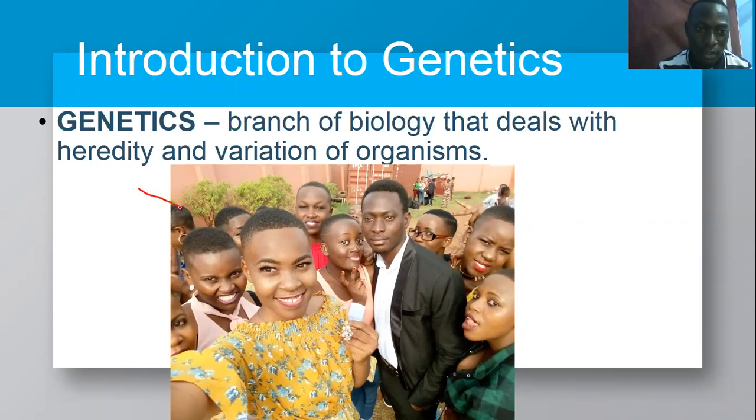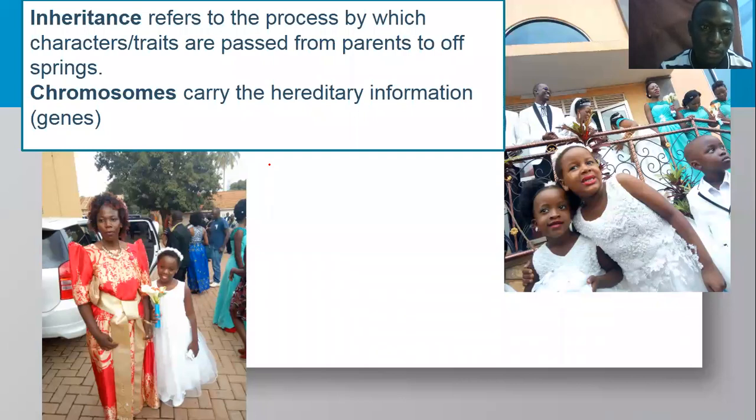And you can see here, we were having some good time with some students, and you could see that we are all totally different. Yes, we all have eyes, we all have a nose, we all have the lips, the teeth, the neck, hair, but much as we have the same body parts, we are different. So you may ask yourself, what causes us to be different? What makes us to be different as human beings? Because we shall have short people, long people. What causes those variations? And you must know that such variations are normally passed on from one generation to another.